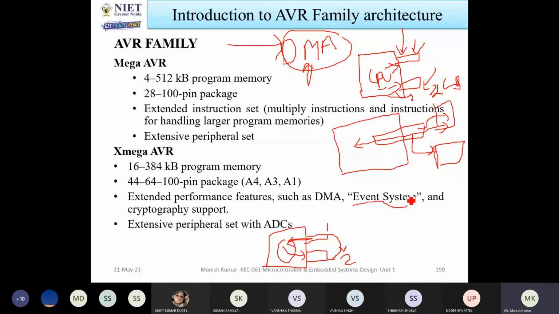Actually what happens, this event system is a way of sending events to the objects in the application based on input. Like you are doing something. Let us say you are watching movies in your system. I want to do some other task. What will you do? Either you will close the movie or you can pause the movie. Then you will go for that other part.